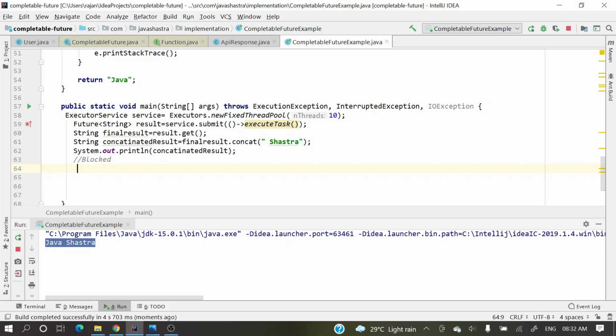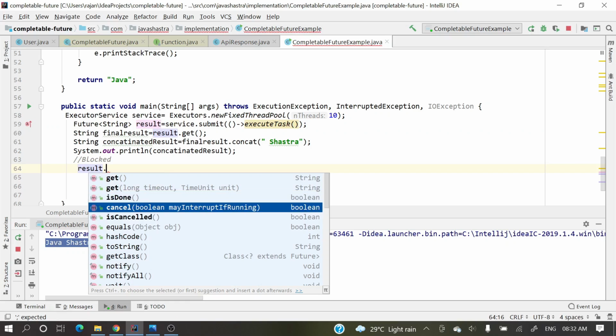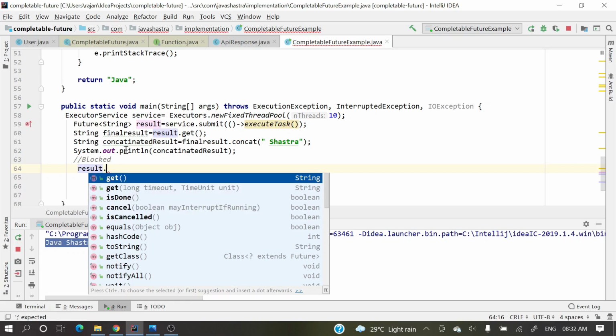Next thing is that if you want to perform anything on the result, then directly on this future you cannot have any methods, or you cannot chain anything on this result. Just see, result dot get, cancel, is done, something like this is there.